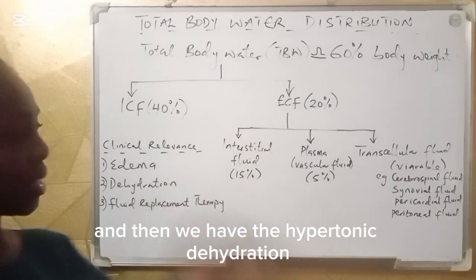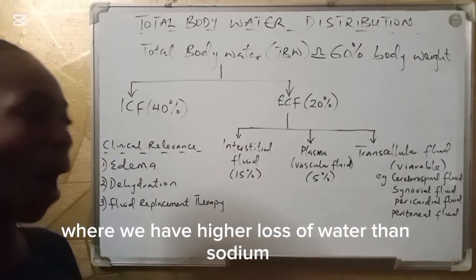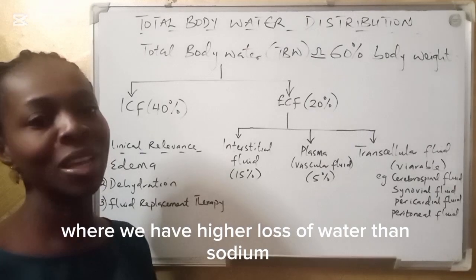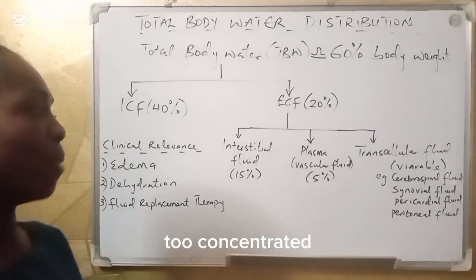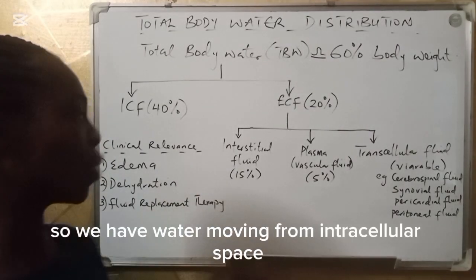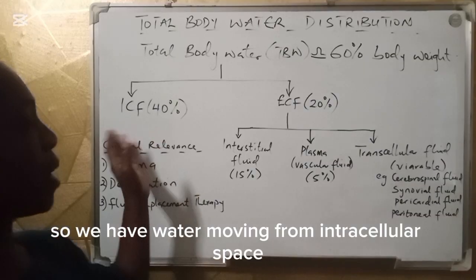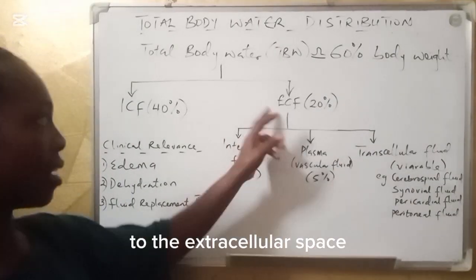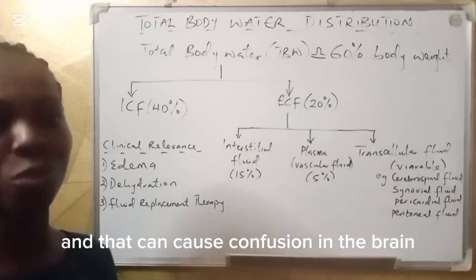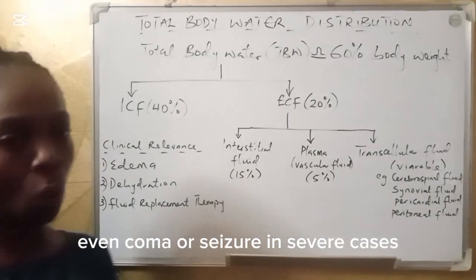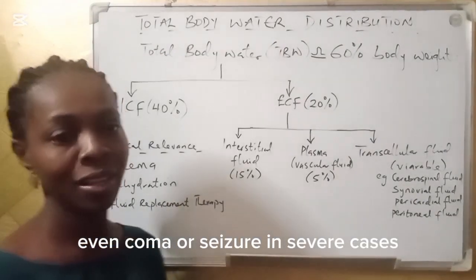And then we have the hypertonic dehydration, where we have higher loss of water than sodium, so that the blood becomes too concentrated. So we have water moving from intracellular space to the extracellular space, and that can cause confusion in the brain, even coma or seizure in severe cases.